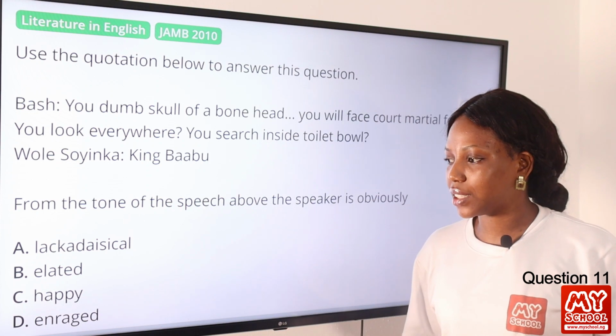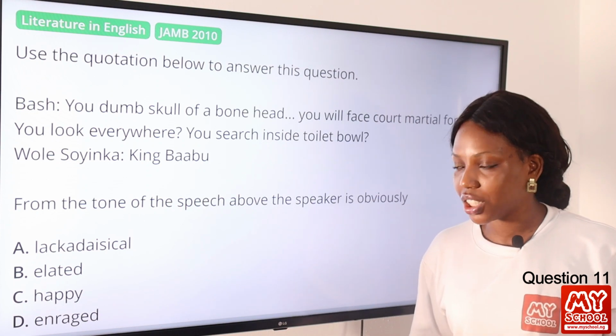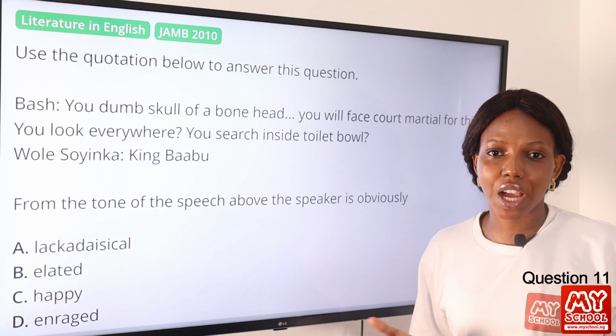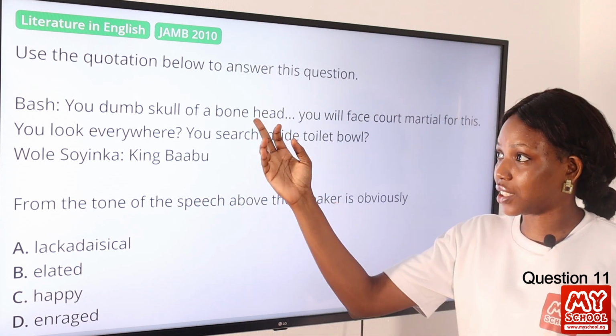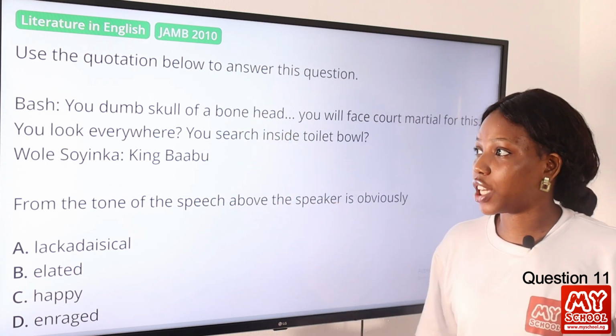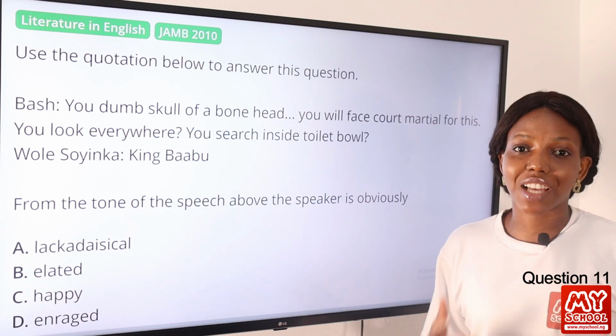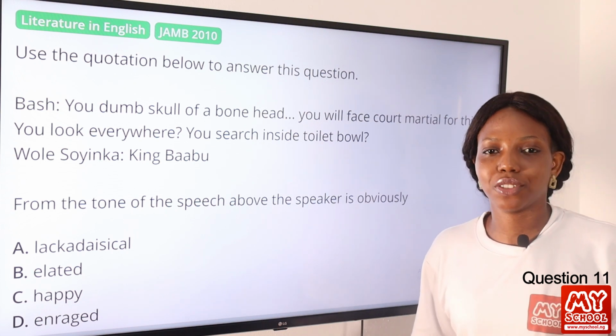Option B, elated. C, happy. D, enraged. The answer is definitely enraged, very angry. Even with the first sentence, "You dumb skull of a bonehead." So we know that the person is angry. So option D is the final answer to this question.